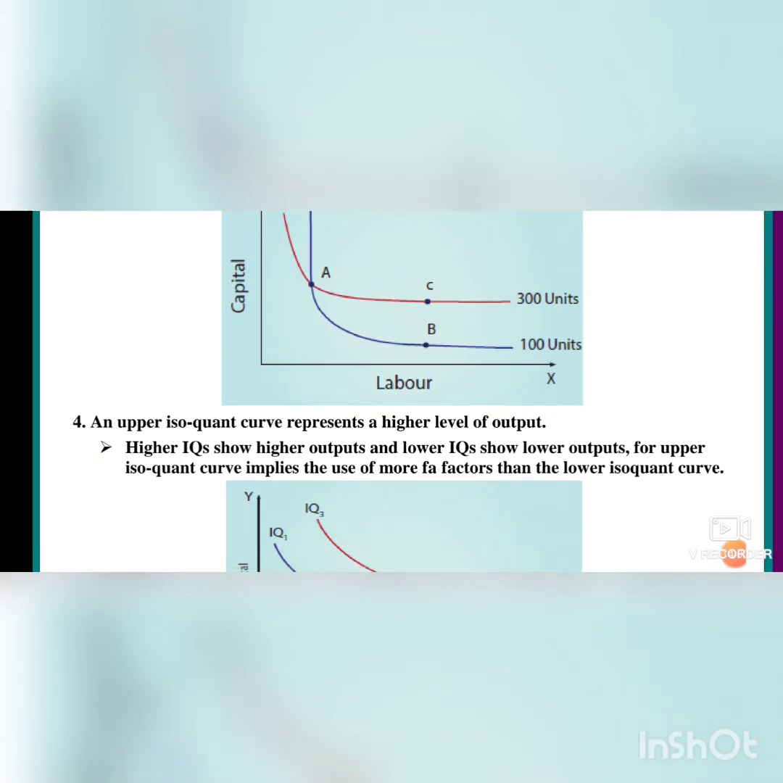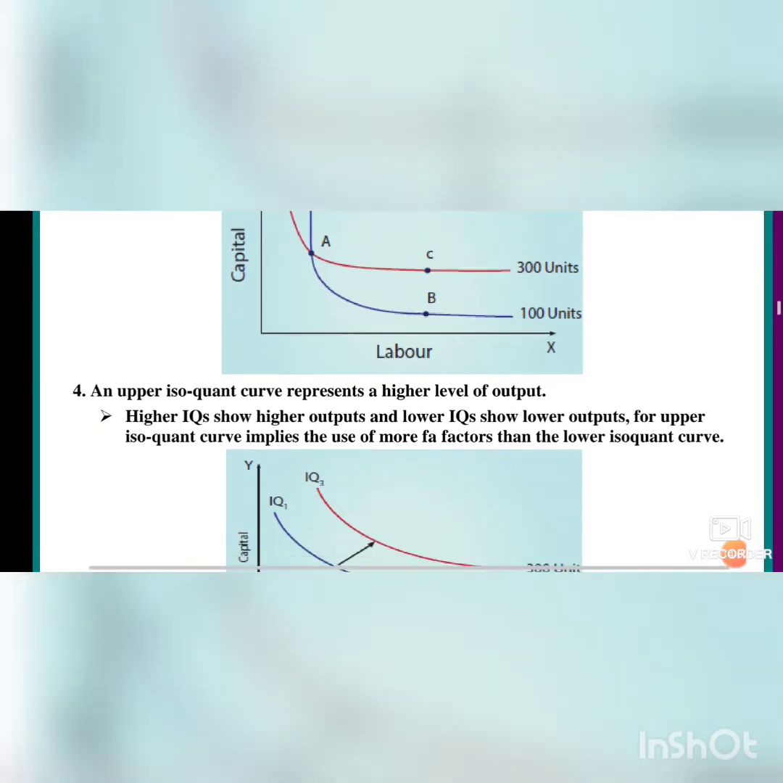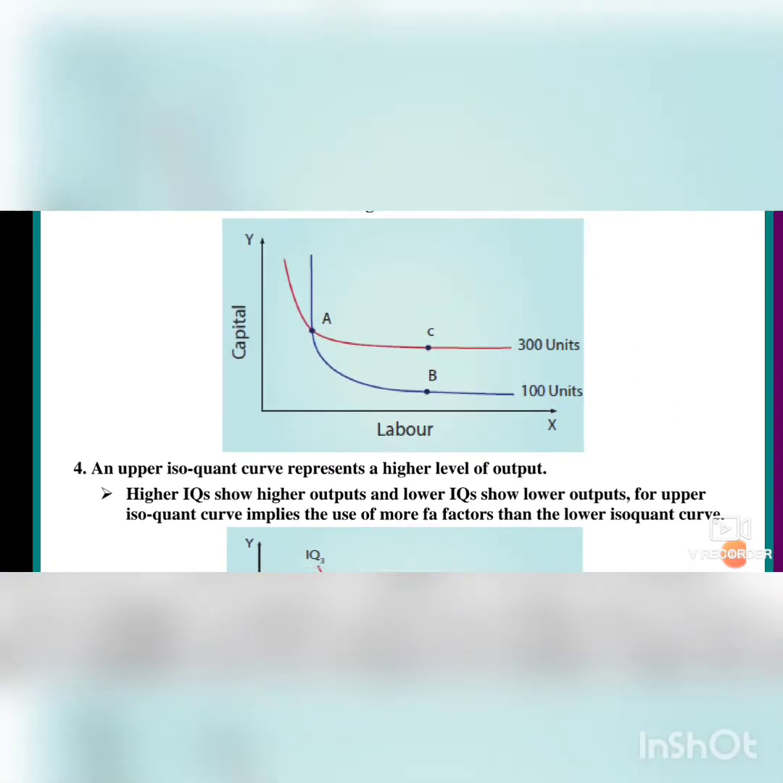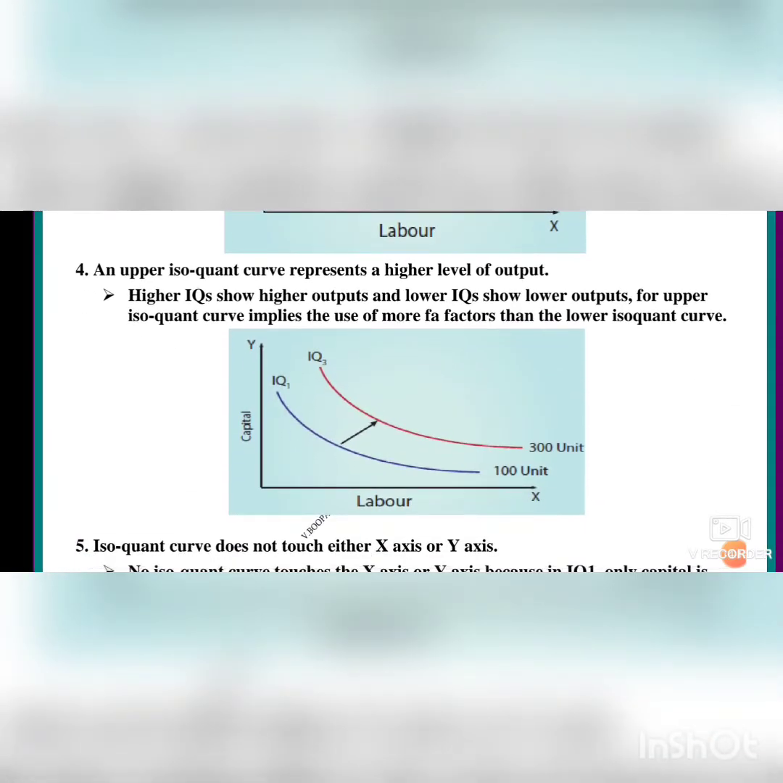Next we will see about the upper Isoquant curve represents a higher level of output. As we saw here, the curve C is upper, isn't it? B is lower. An upper Isoquant curve represents a higher level of output. Higher isoquants show higher outputs and lower isoquants show lower outputs. An upper Isoquant curve implies the use of more factors than the lower Isoquant curve. So the upper Isoquant curves use more factors, that is land, labor, capital. But the lower Isoquant curves use fewer factors.